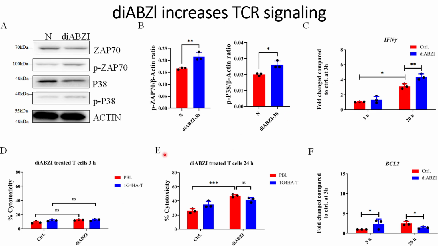So before moving into this panel D, one thing I need to say about panel C is that the panel C results are obtained when T cell receptors are co-cultured with the tumor cells. Then only will there be an increase in the IFN gamma, as the T cell receptors will recognize the antigen on the tumor cells, and then it will trigger the release of this IFN gamma. And after 20 hours we can see that the increase in the IFN gamma in the DiaBZl case is higher compared to the control case. So this indicates that DiaBZl has a role towards increasing T cell signaling against the tumor cells.